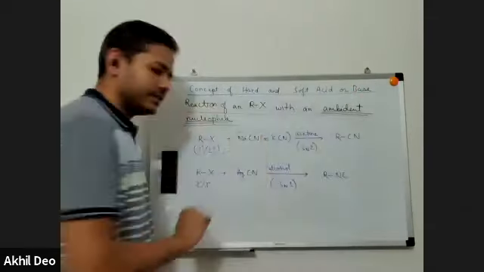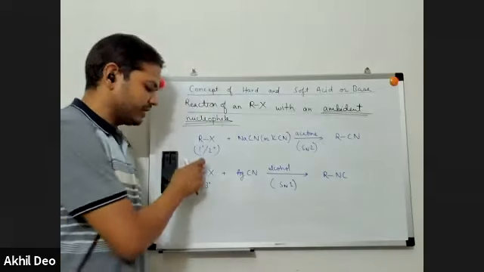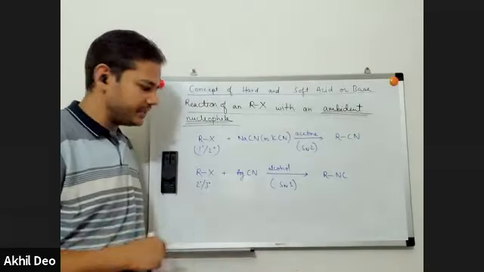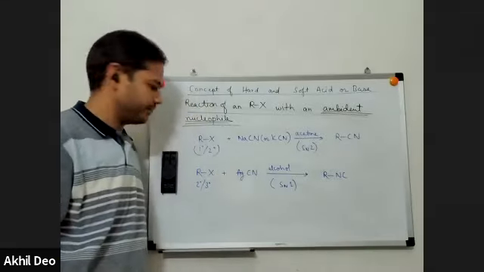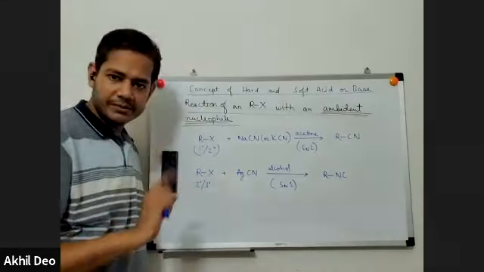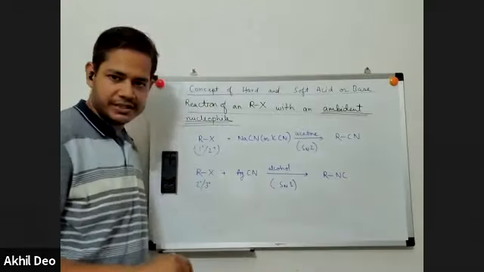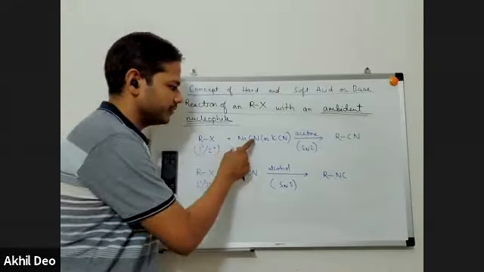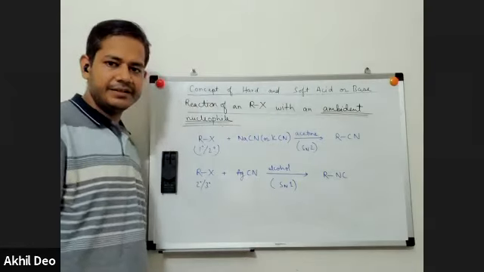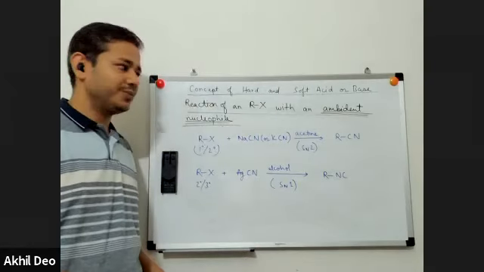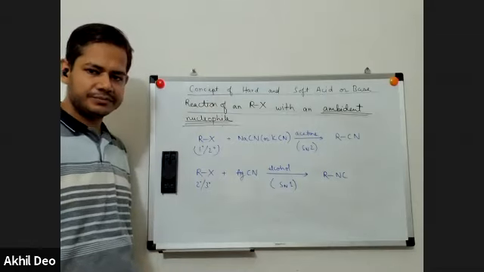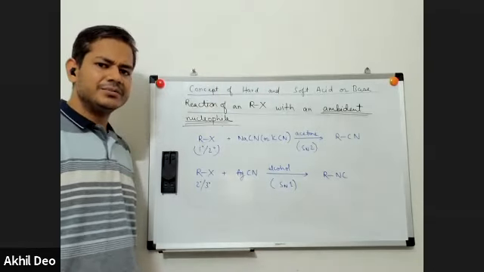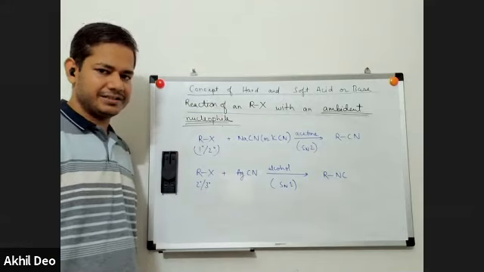The cause is, under SN1 conditions we get a carbocation, which is a harder acid, and a harder acid will combine with a harder base, the nitrogen atom. Under SN2 conditions, there will be no carbocation. R delta plus is a softer acid, and a softer acid will combine with the softer base. That's it. So we have understood one simple concept of hard acid and soft acid. We'll learn more applications of this in a different way. Thank you very much.